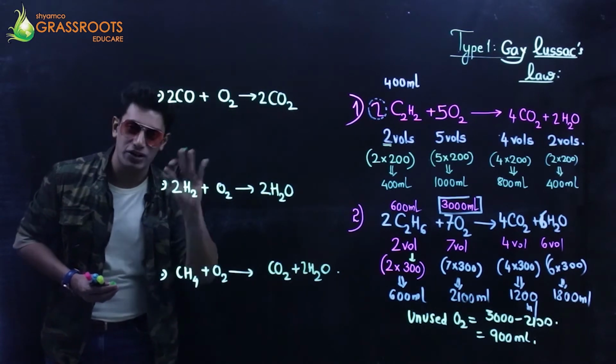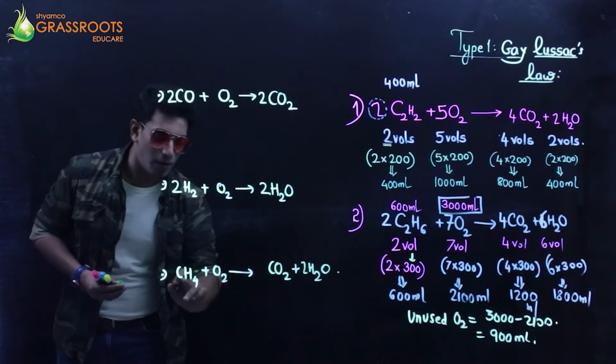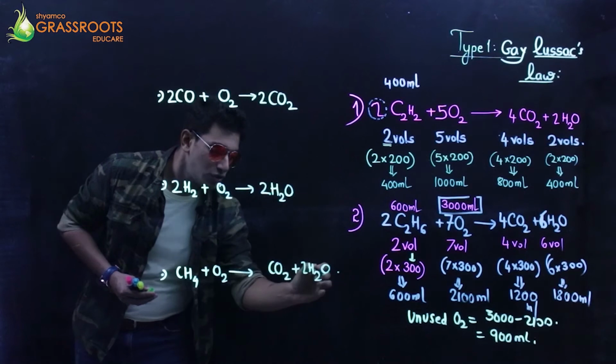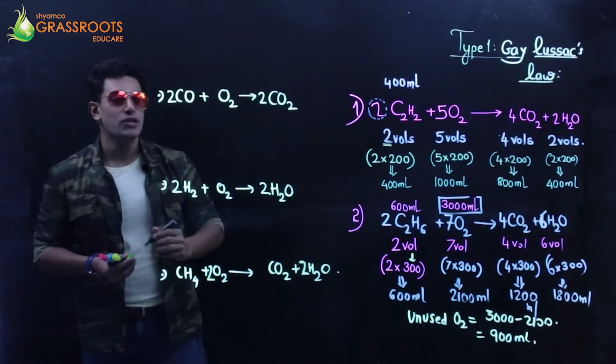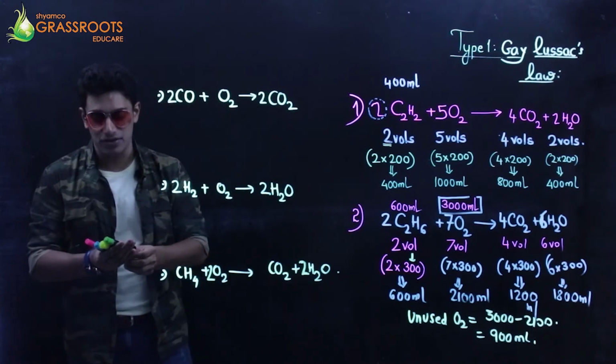4 hydrogen, 4 hydrogen. Alright. 1 carbon, okay. 2 and 2. That's it. That's balanced for y'all. So all the 3 equations are balanced.